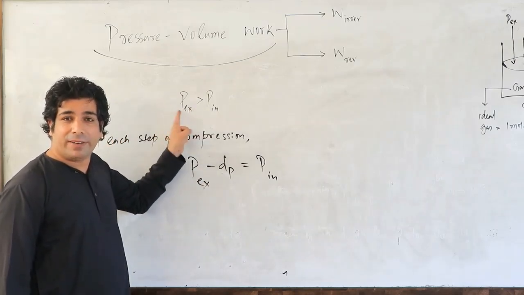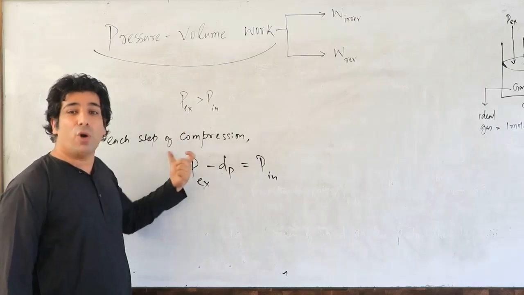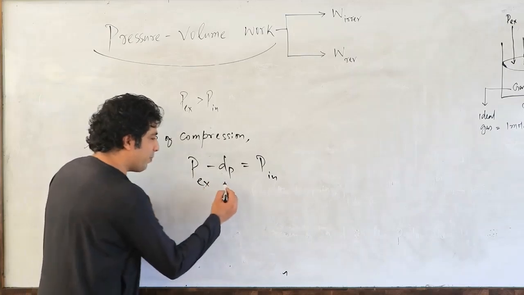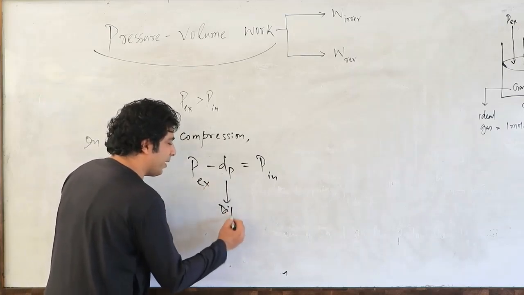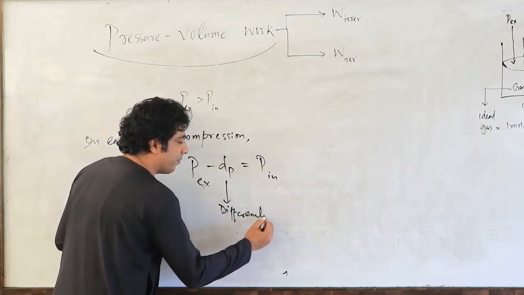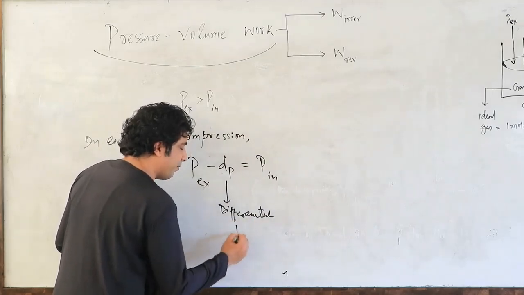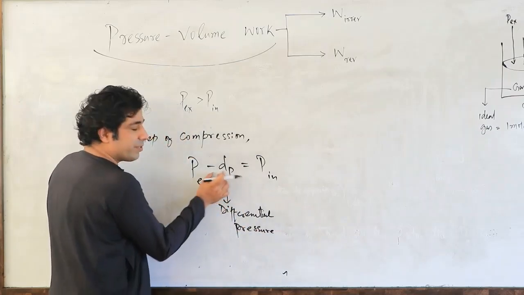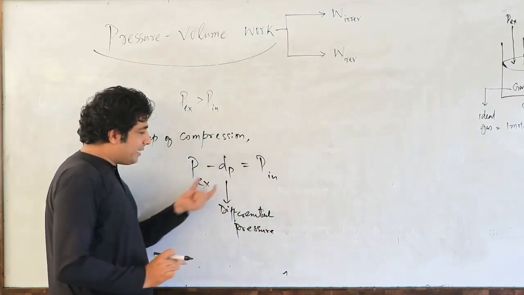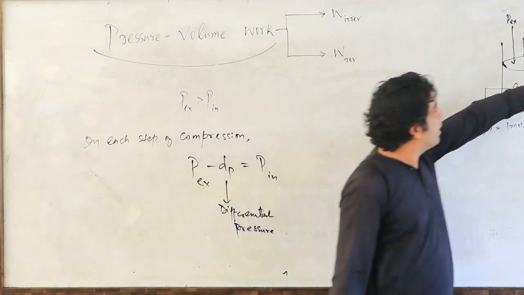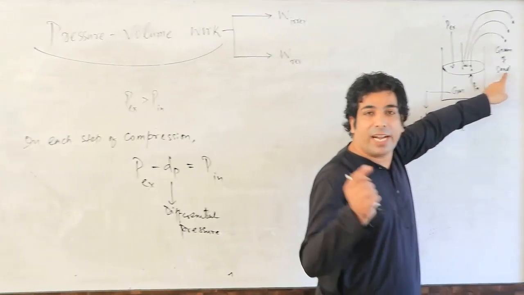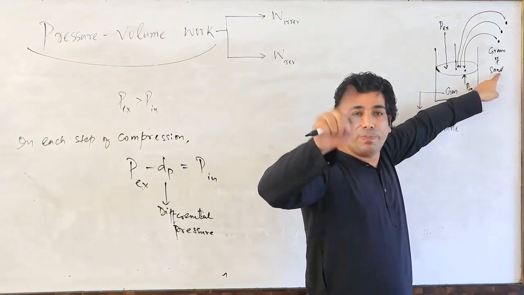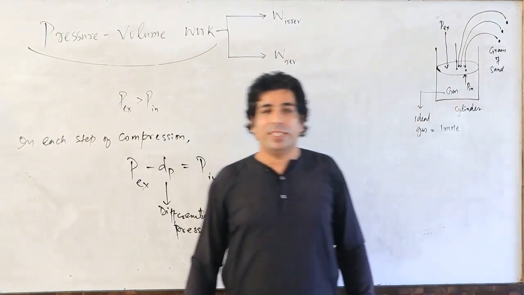So that means here pressure is a little bit more, and if we remove that pressure from here, what is that pressure all about? This is a differential pressure, my dear friends. Differential pressure means a very small change in pressure. If we remove it from external pressure, this dP is because of a grain of sand. If we add a grain of sand, there is a slight increase in the pressure. So P external becomes greater than P internal.